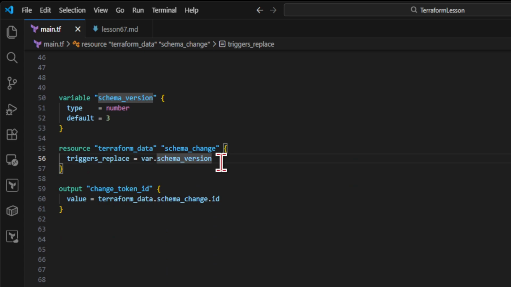Triggers replace stores a value that Terraform monitors for change. The mechanism converts a change in that value into a replacement operation for the resource instance. The outcome is a reusable lifecycle signal that can trigger dependent actions in the graph. This allows Terraform to react to a logical change signal without creating or modifying real infrastructure.